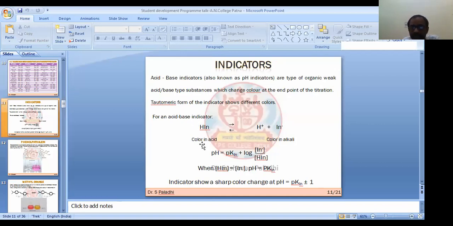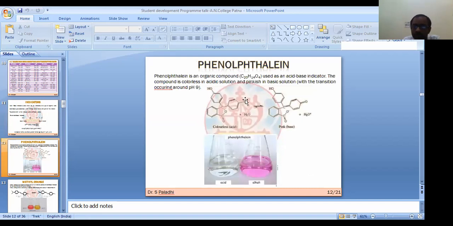So in acid medium, it will show one color. In alkali medium, it will show another color. Generally, at a certain pH, the indicator will show its color change at pK indicator plus minus 1. So pK indicator means the indicator will show a sharp value at that pH, with a range of plus minus 1. Okay.